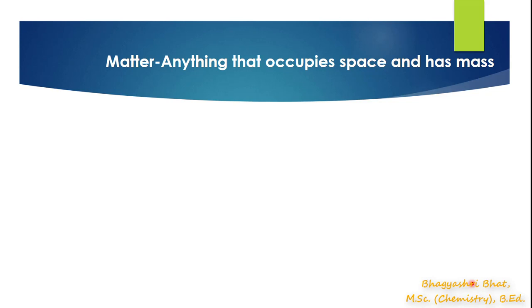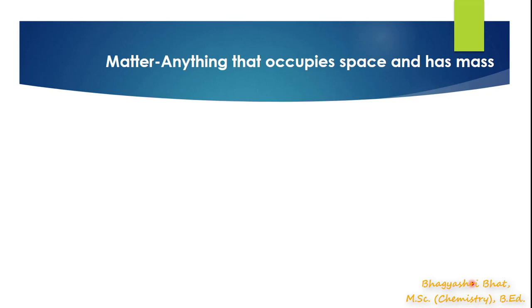As we know, matter is anything that is present in our surroundings. So the water that we drink, the food we eat, the air we breathe, and various things we use in our day-to-day life are all examples of matter. In simple words, matter is everything that is present in our surroundings. Matter can also be scientifically defined as anything that occupies space and has mass.